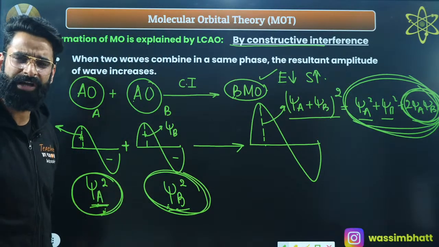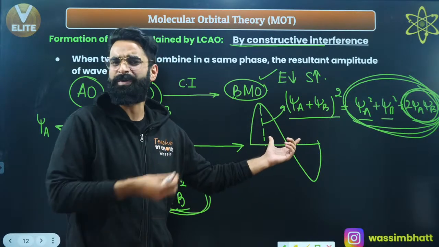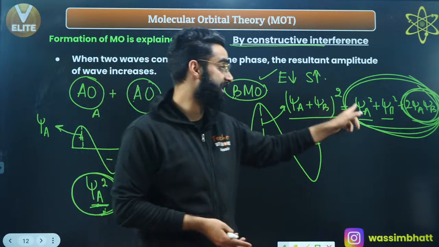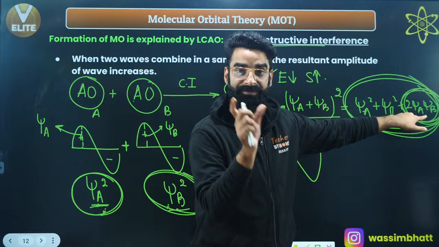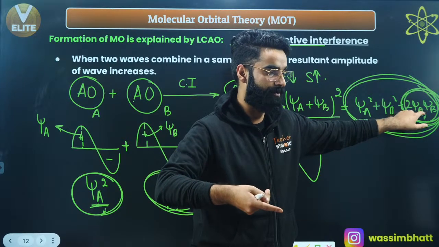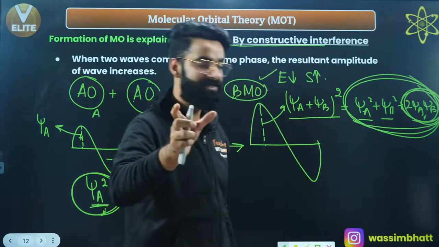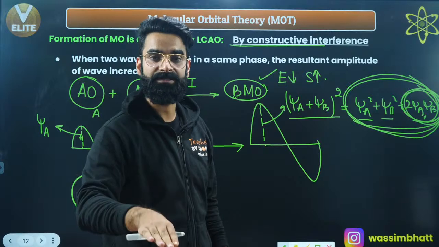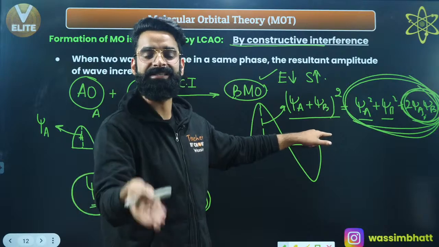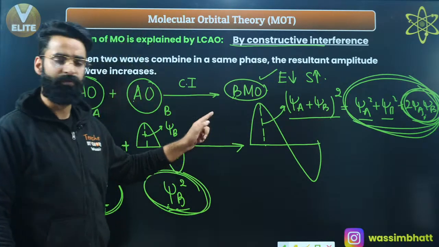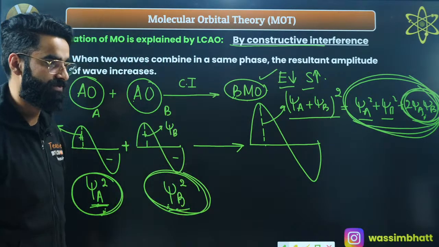So normally what I was expecting? I was expecting the electron density between the nuclei of the bonding atoms A and B should be psi A square plus psi B square, but actually it's coming out to be psi A square plus psi B square plus 2 times something. So this term is being added over here, right? So the electron density between the nuclei has increased a bit by this much of amount. If the electron density has increased, that means the repulsion between the nuclei will decrease. If repulsion between the nuclei is decreasing, that means energy of the molecular orbital will decrease and stability will increase. And due to this constructive interference, which kind of molecular orbital gets formed? Bonding molecular orbital whose energy is less, stability is more. That's something which I told you in the beginning also. I hope you remember. Correct?